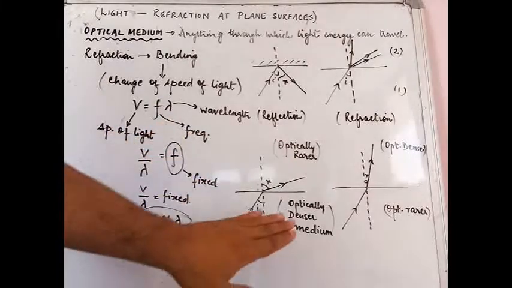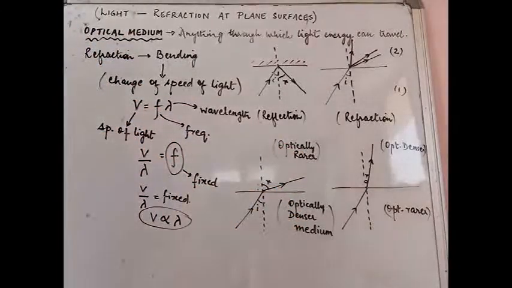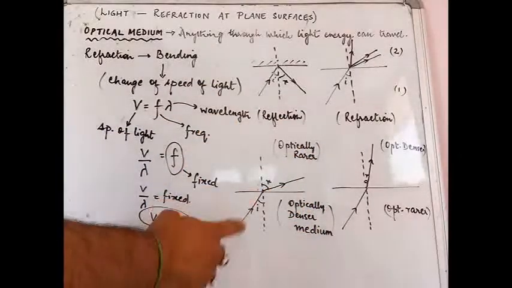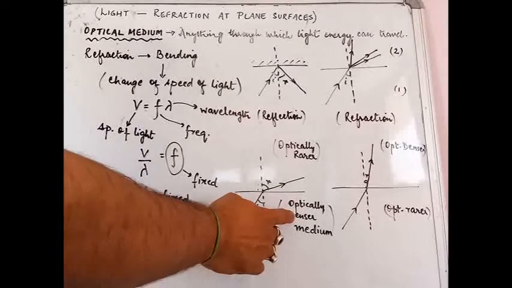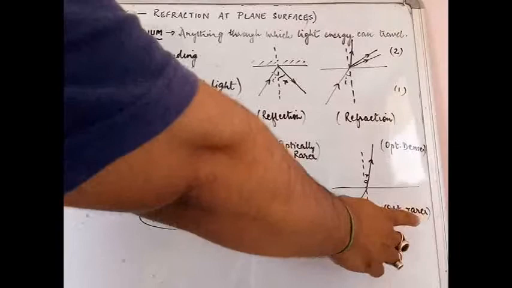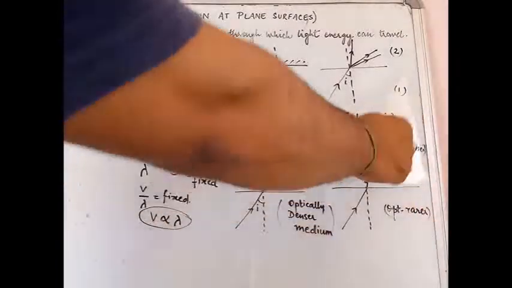I'll help you understand the meaning of optically denser and optically rarer medium. In this diagram, light is traveling from a denser medium to an optically rarer medium, whereas here it is traveling in the reverse way, from optically rarer to optically denser medium.